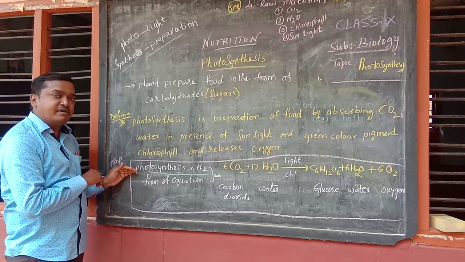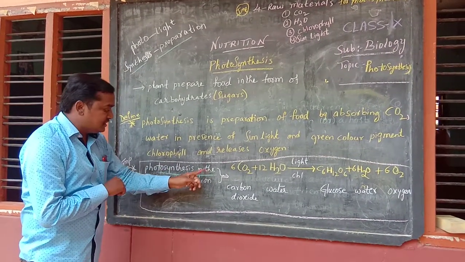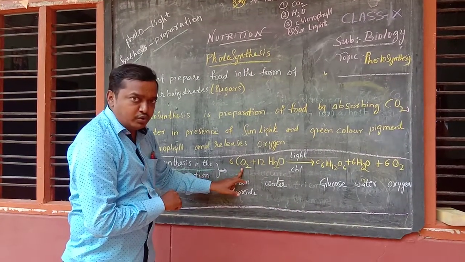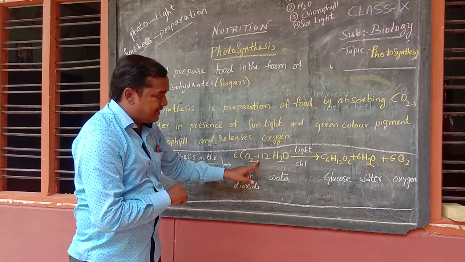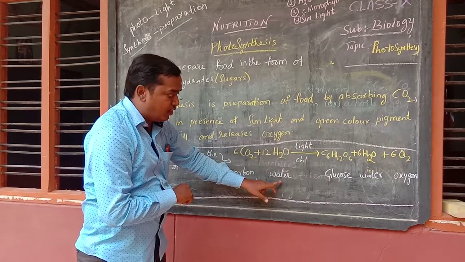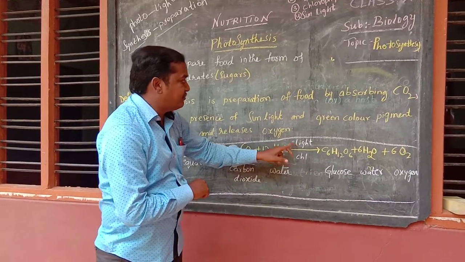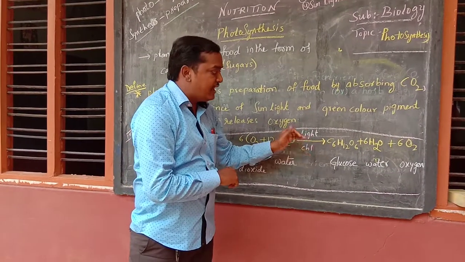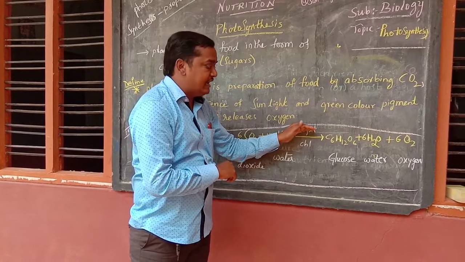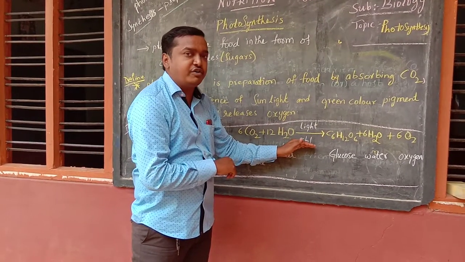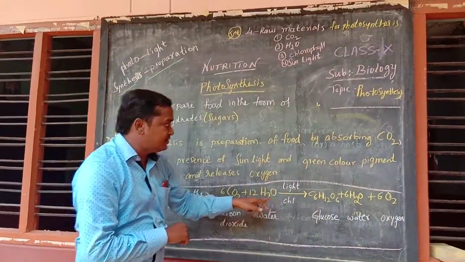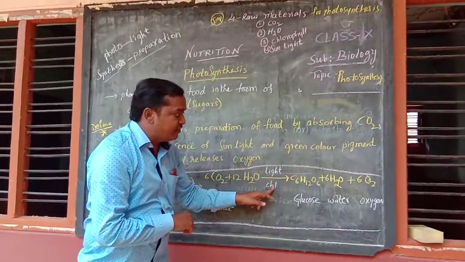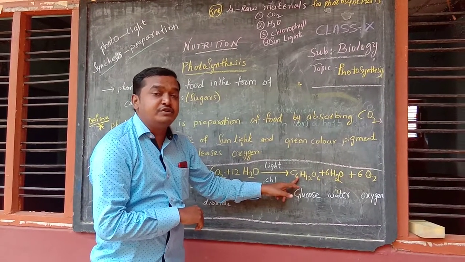The same photosynthesis can be written in the form of a chemical equation. Very important, one more question. Photosynthesis in the form of an equation can be written as CO2 carbon dioxide plus H2O water, in the presence of sunlight or light on the arrow mark, and CHL below, which is the short form of chlorophyll.